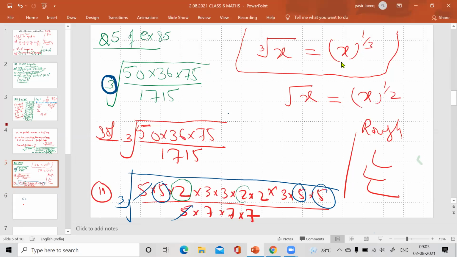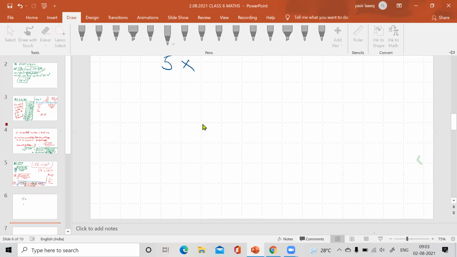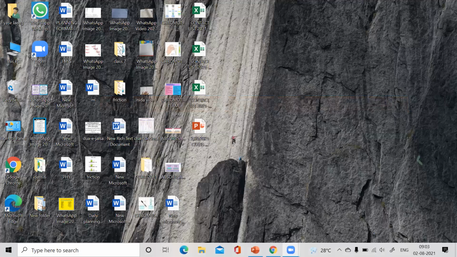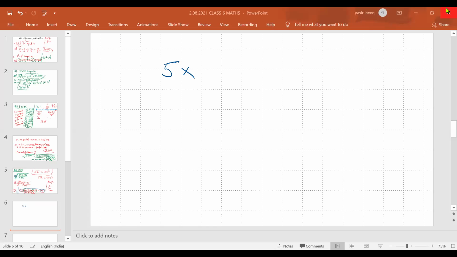This 2, this 2, and this 2, we make a pair of 3 and take 1 out of it. So we put a 2.